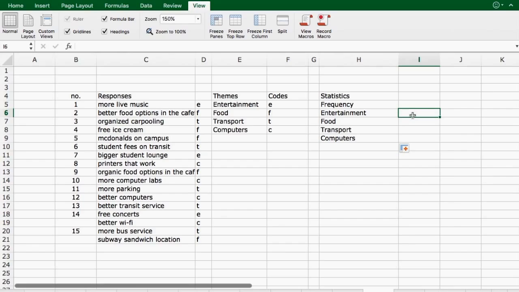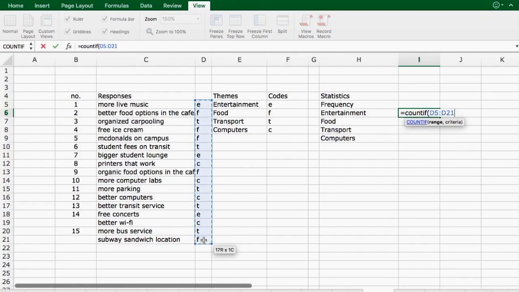And then I want to actually do the count. So now what I want to do is ask Excel to actually count the number of times that we've gotten suggestions that relate to entertainment, food, transportation, and so forth. So I'm going to use the COUNTIF formula. So type in COUNTIF, open brackets. I first need to tell Excel where to look for the information. So I need to provide the range.